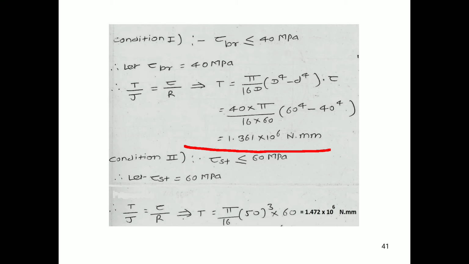Now we will solve the value of T for the second condition, that is shear stress in steel is less than or equal to 60 MPa. So we will consider it equal to 60 MPa because it will be the maximum value. For the maximum value of shear stress, we will calculate the value of T, and as per the torsional formula, again we will have T equal to 1.472 into 10 raised to 6 Newton mm. This is the second value of torque T for the given condition.